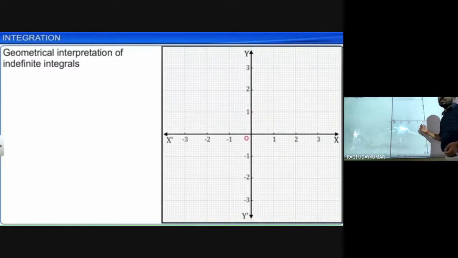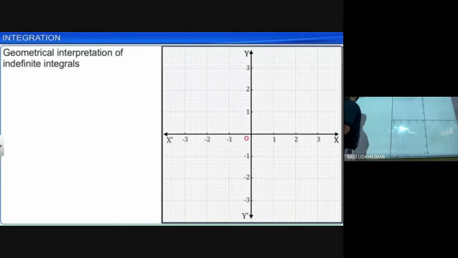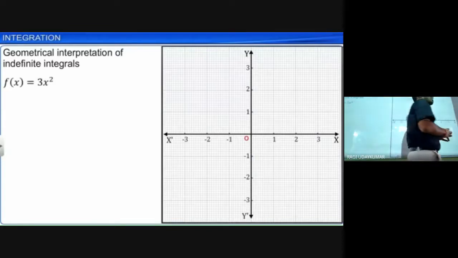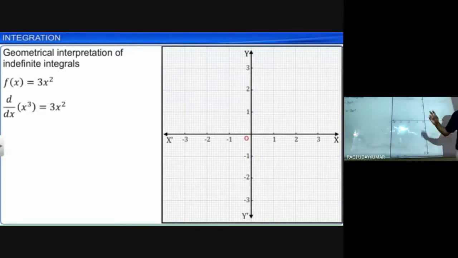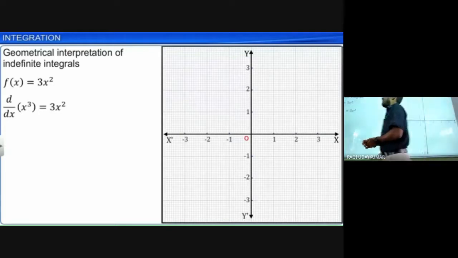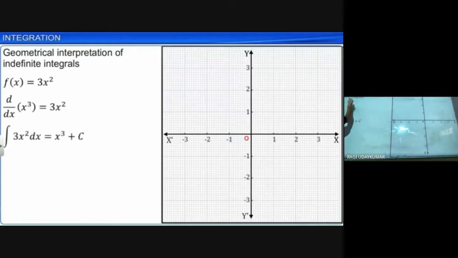Now let us see the geometrical interpretation of the definite integral. How do we represent the geometrical interpretation? Let us consider the function f of x equals 3x square. Derivative of which function is 3x square? x cube. The derivative of x cube is 3x square, so d by dx of x cube is 3x square. That is nothing but integration of 3x square dx is x cube plus c.